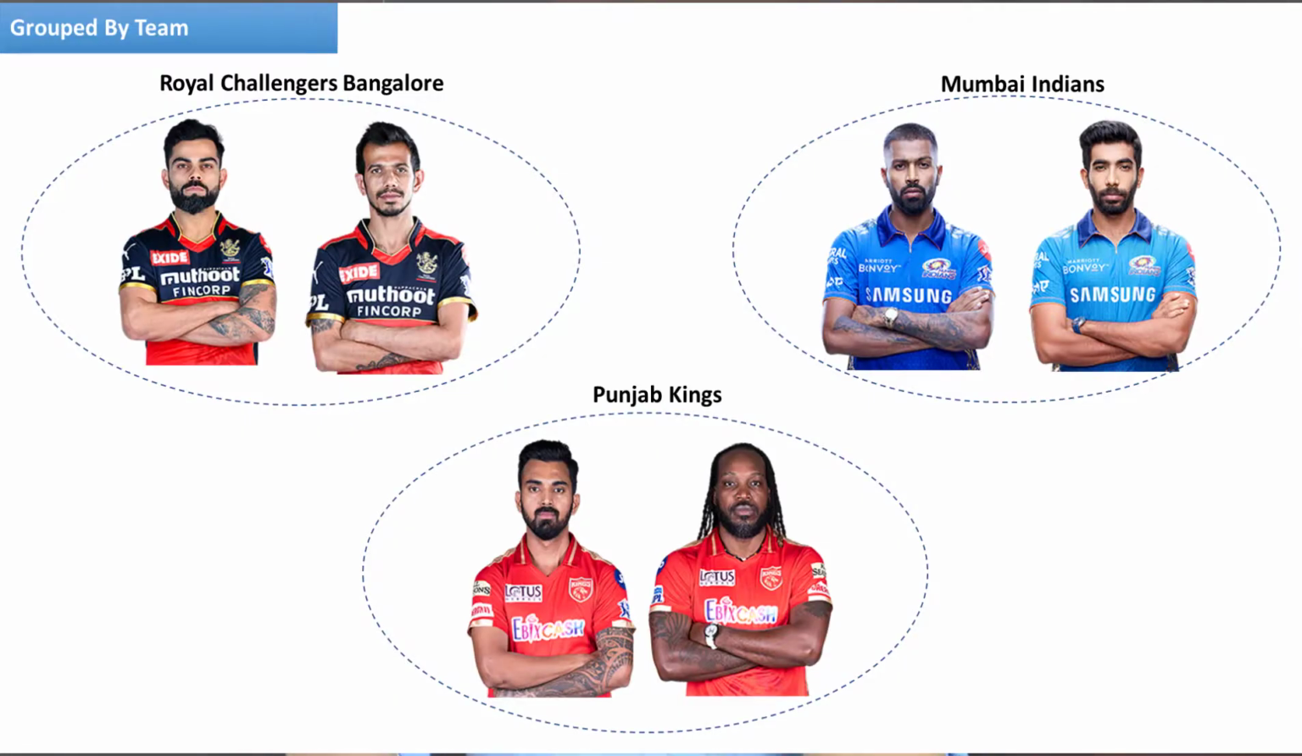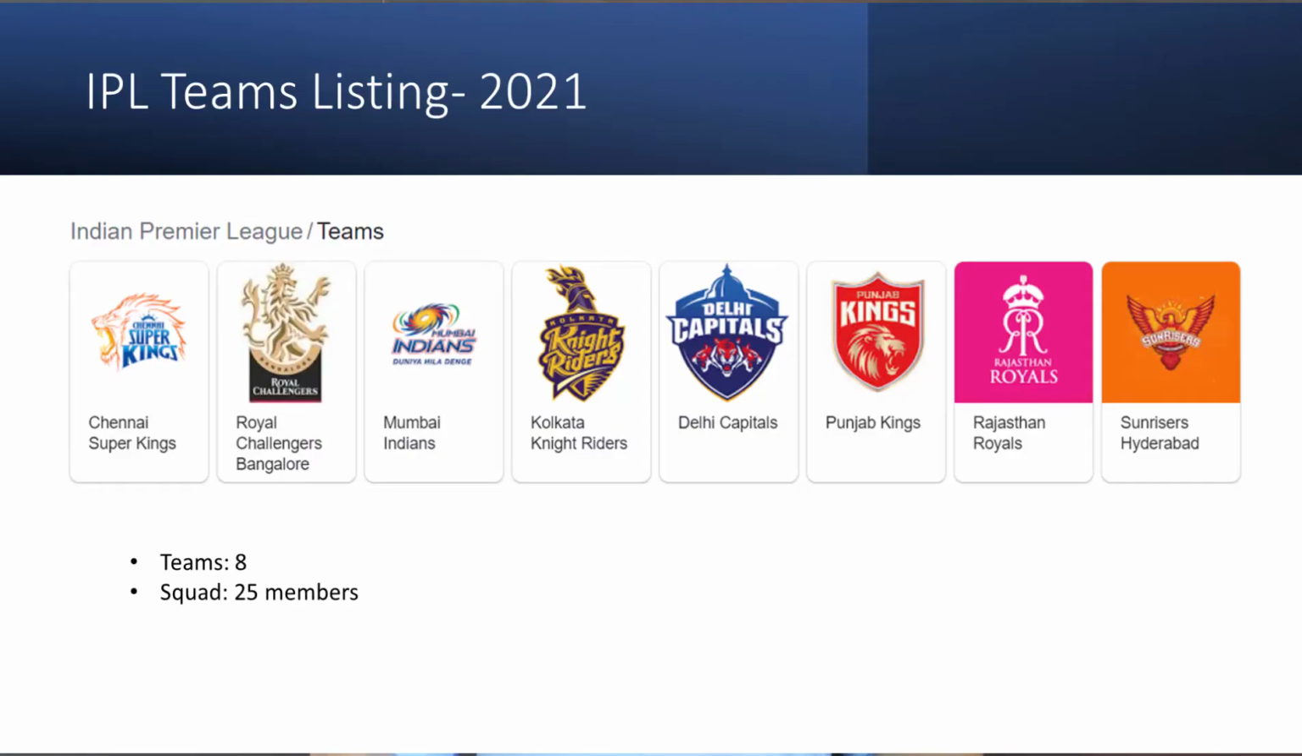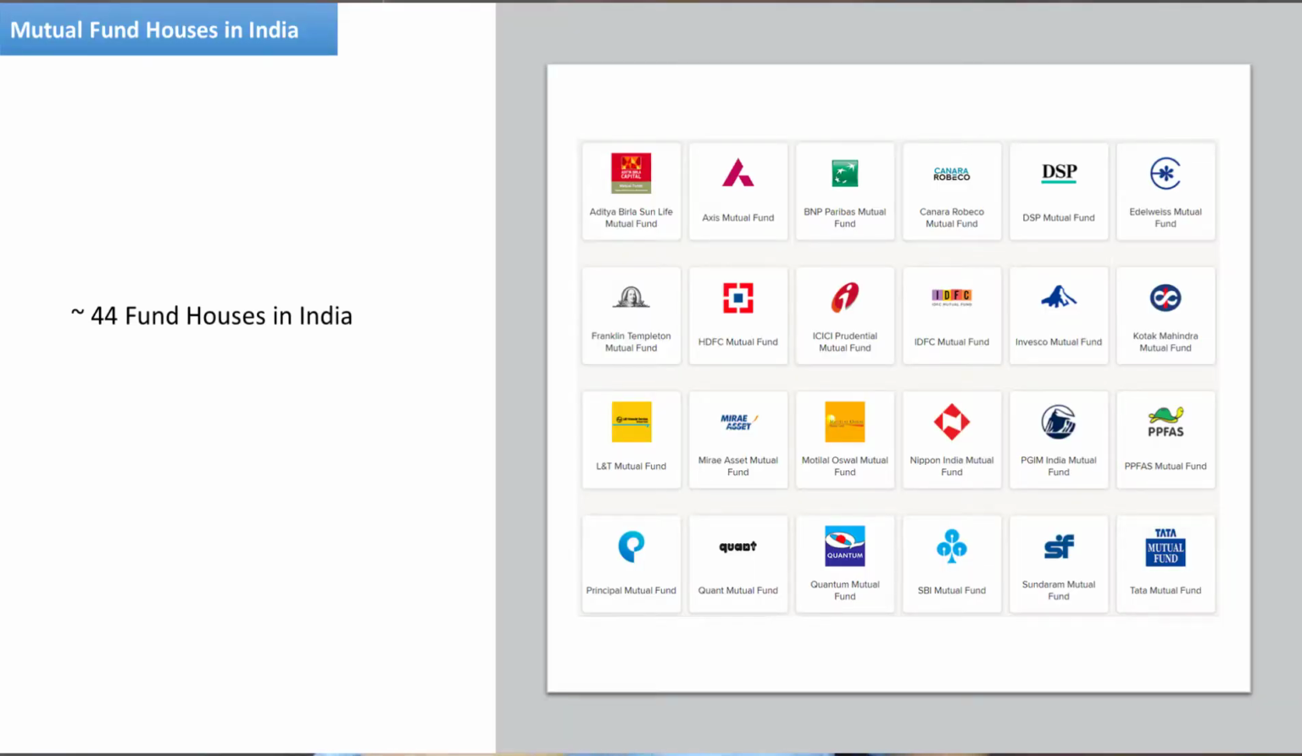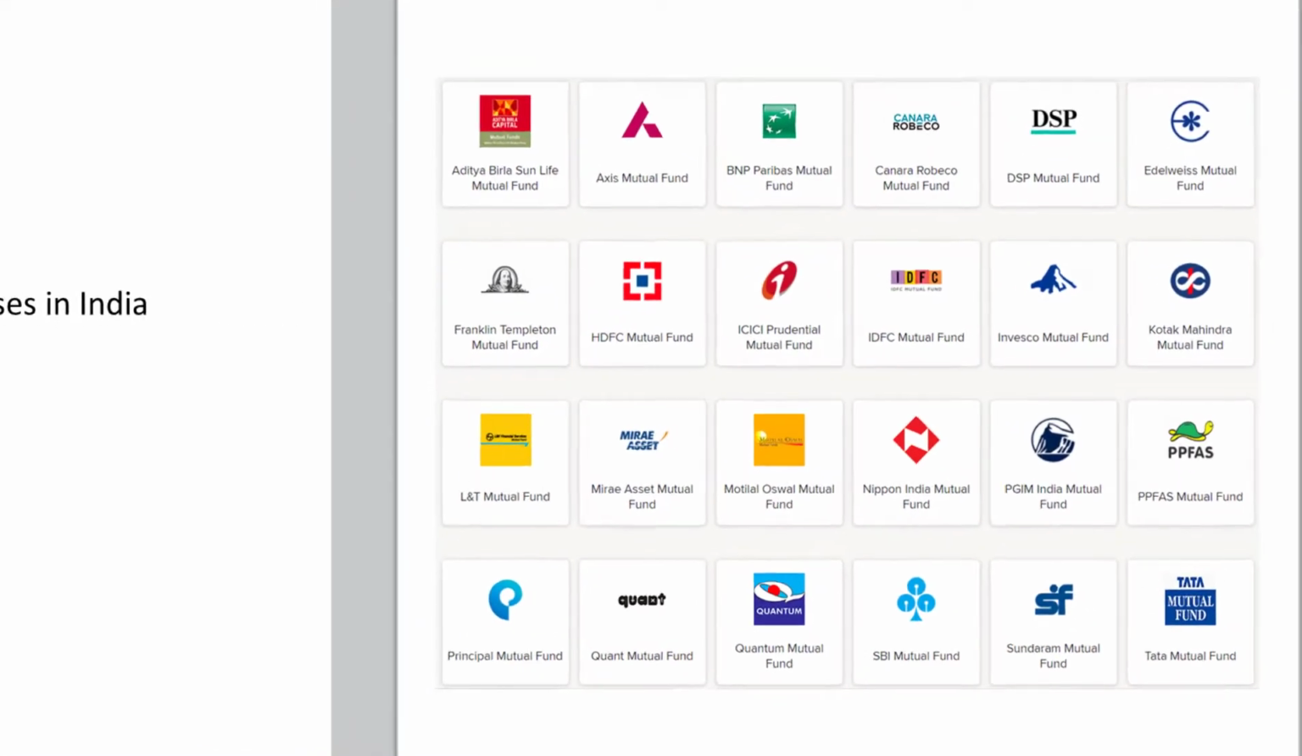If we grouped these people by teams, we would have Virat Kohli and UZ in RCB, Pandya and Bumrah in Mumbai Indians, Gayle and Rahul in the Punjab Kings teams. So just like the IPL season 2021 has 8 teams like Mumbai Indians, Royal Challengers, etc. Similarly, in India, there are about 44 mutual fund houses like Aditya Birla, Nippon India, SBI Mutual Fund, ICICI Pru